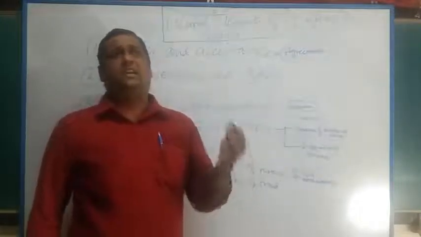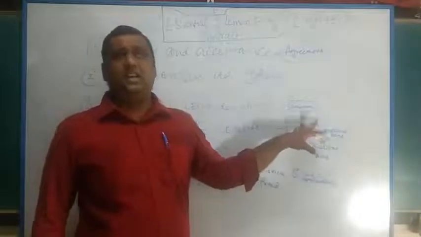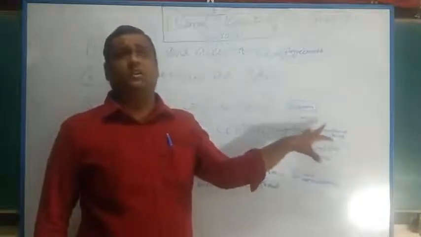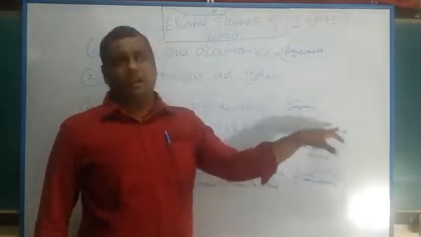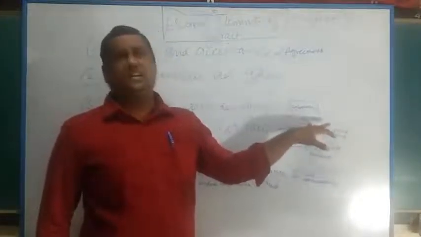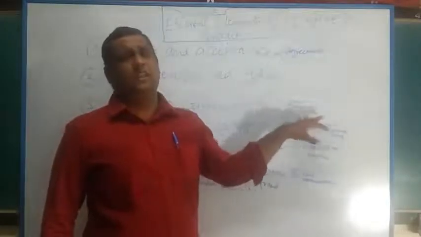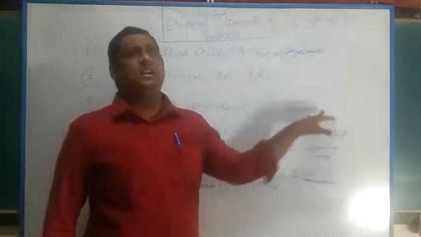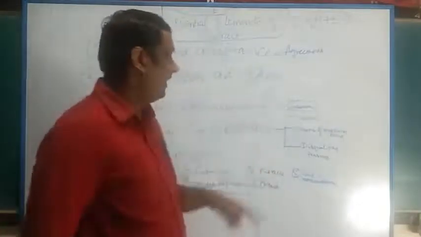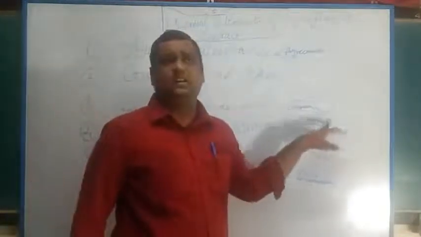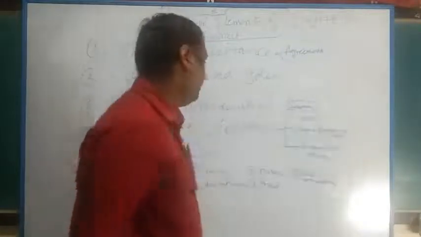Where a minor is taken care of by a guardian appointed for this purpose by the court under the Wards Act, the minor's age of majority is 21. Otherwise, the majority age is only 18. So in the case of a guardian appointed by the court, the minor attains majority at the completion of 21 years and not 18 years. Where a guardian is appointed, the majority age is 21. In other cases, it is 18 years.